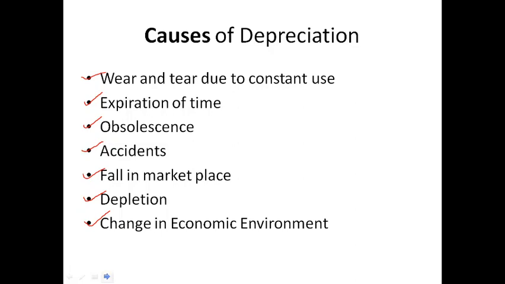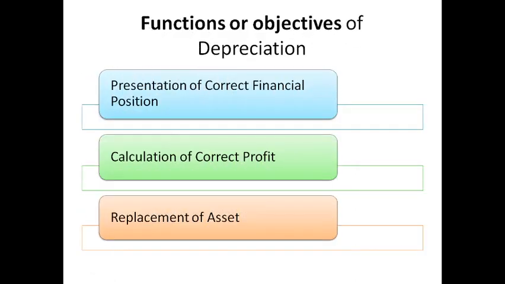Now here are the functions or objectives of depreciation. First is presentation of correct financial position. All fixed assets should be shown at cost less the amount of depreciation suffered by them till the date of the balance sheet. Next, calculation of correct profit. Correct net profit or net loss can be calculated only after providing for depreciation on assets.